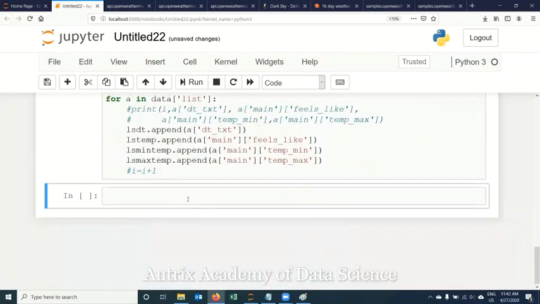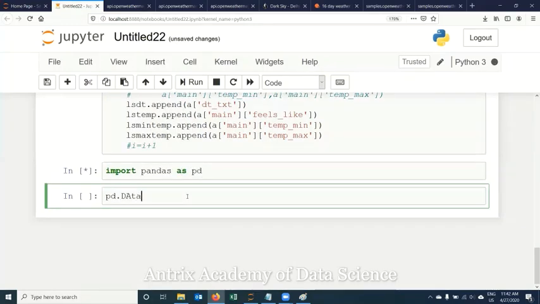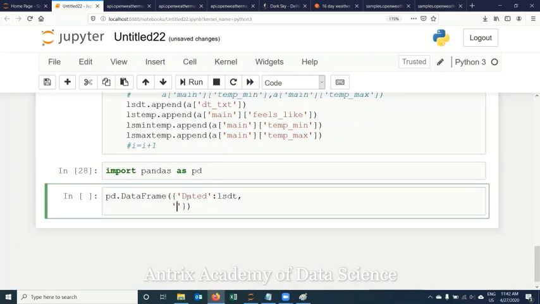So I have different lists, and I'm using these lists to make a Pandas data frame, pd.DataFrame. I'll say a dictionary. I'll say date key name, which gets data from ls dt. Next, I say temperature. It would be coming from ls temp.